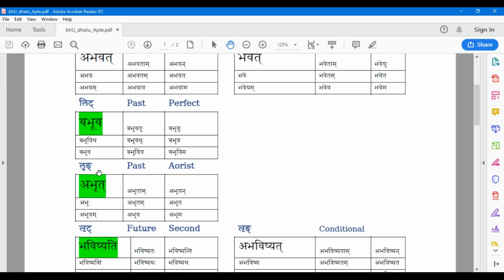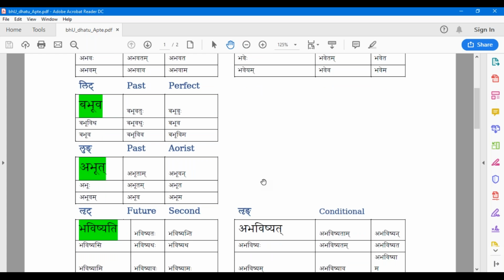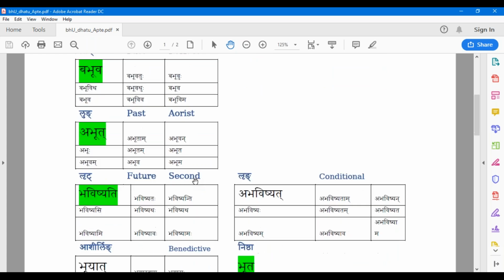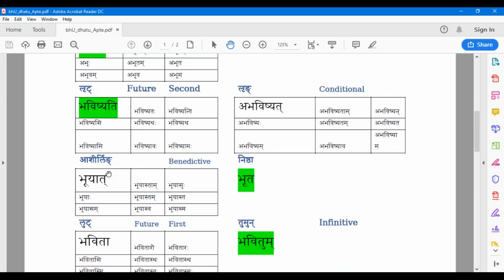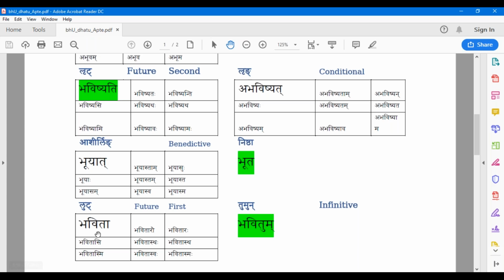And the rung also has the akara in front. So abhavat, abhut, abhavishyat: all these three forms have the a in the front. And for rit it is bhavishyati, so that is a future tense. And then he gives two other forms, bhuta and bhavitum. The tumun anta, that is avyayam. And this nishta is actually a subanta. It is a noun form. And then ashirling is bhuyat, bhavita.